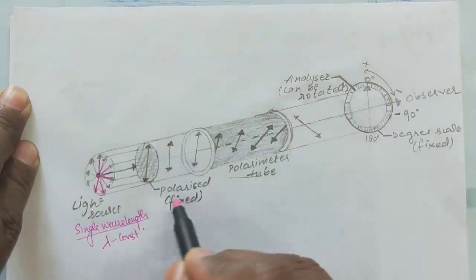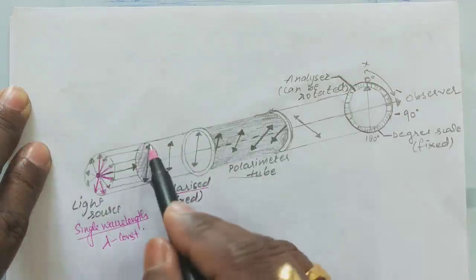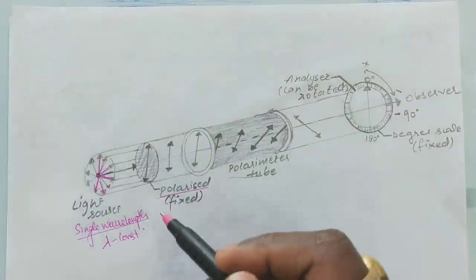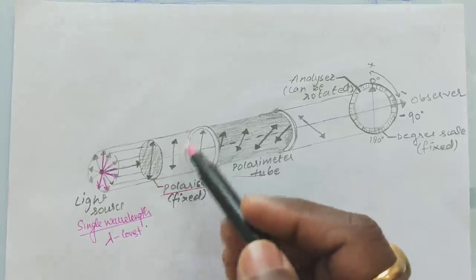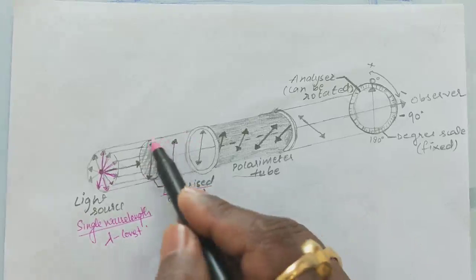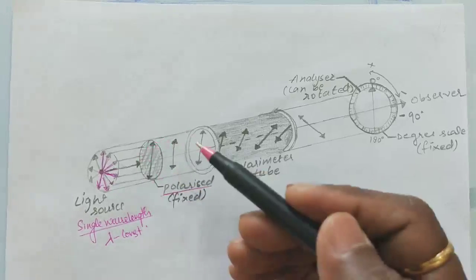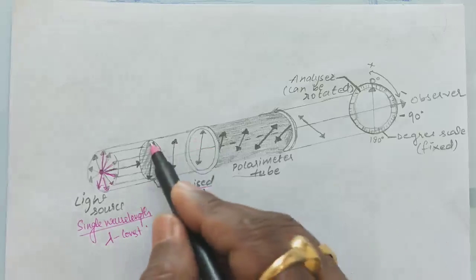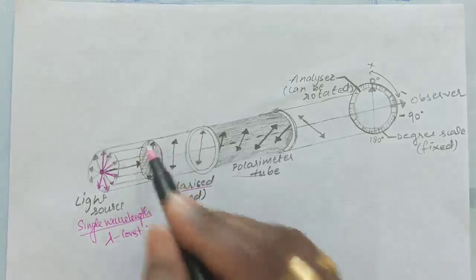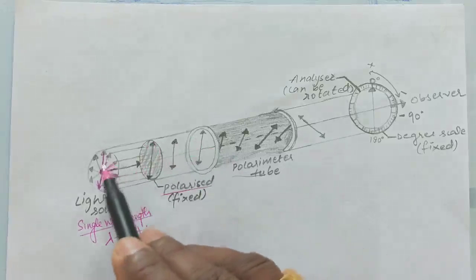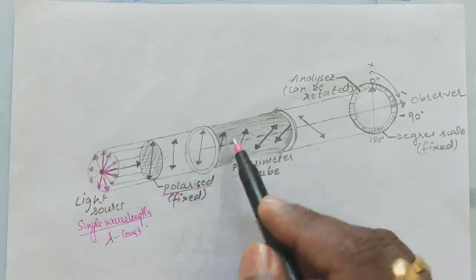This is a polarizing glass. With the material which is used, glass or any material you can use, like a nicol prism, which constitutes calcium carbonate crystals. So this is a polarizing material. You can use gratings, you can use glass. So this is a polarizer, which is a fixed instrument here. Now see, this is the normal light. Now it becomes polarized. This is polarized light.